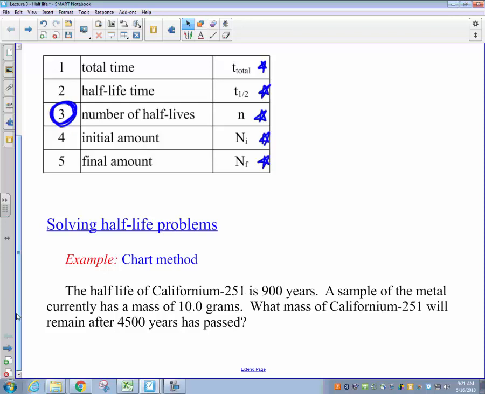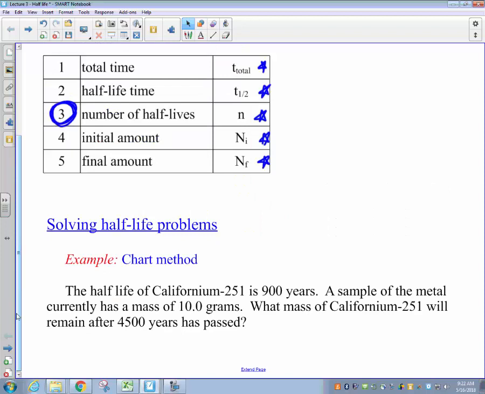for solving a half-life problem. The first approach we're going to use here is what we refer to as the chart method. This is a method by which we're just going to use logic and the definition of a radioactive decay half-life in order to get to a final answer. So let's take a look at how we can solve this.